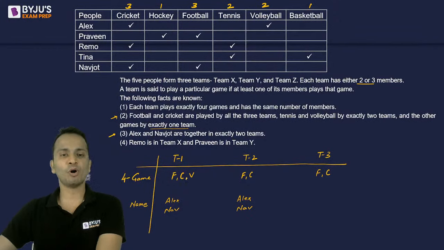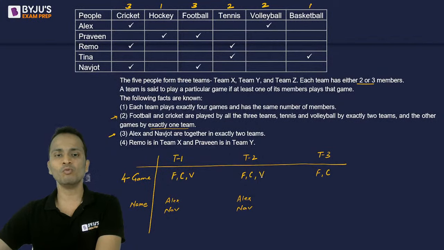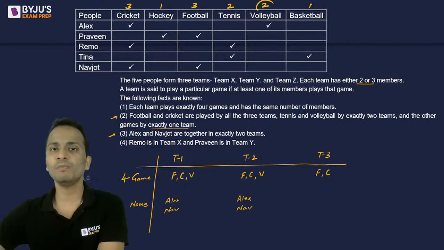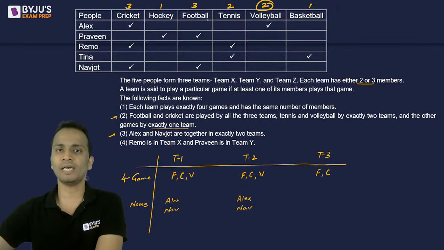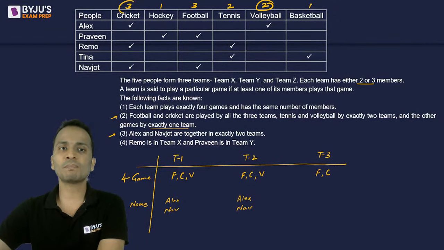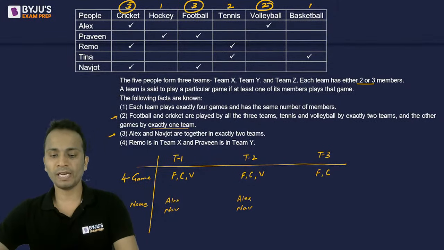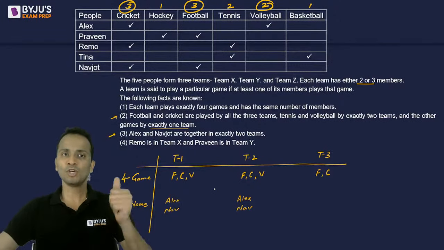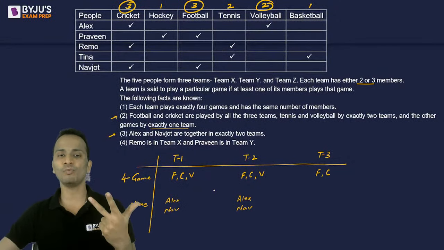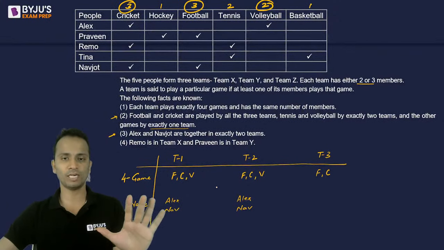So cricket and football are already there in team number 1. And similarly, team number 2 will have volleyball. Okay. So I can say that the quota for volleyball is complete. Volleyball is played by exactly 2 teams. Cricket is played by exactly 3 teams. Football is also played by exactly 3 teams. So the quota for cricket, football and volleyball is complete.